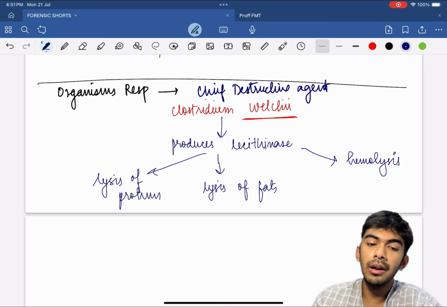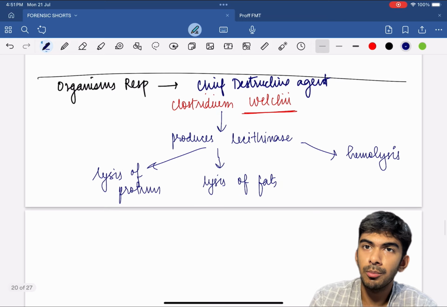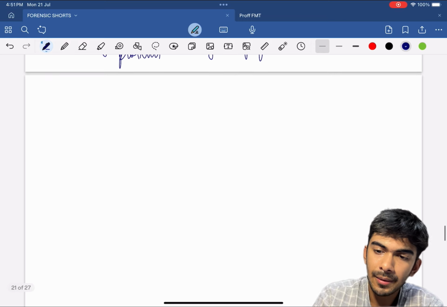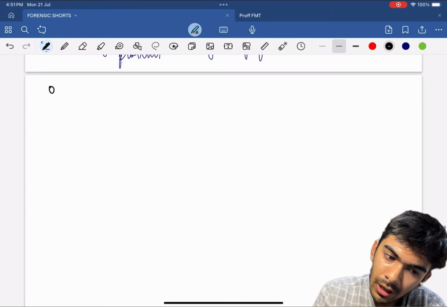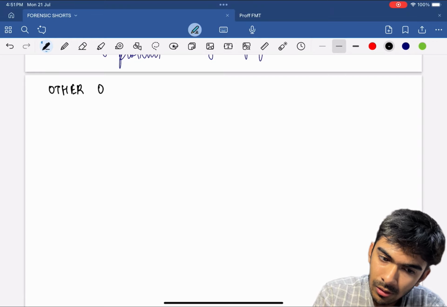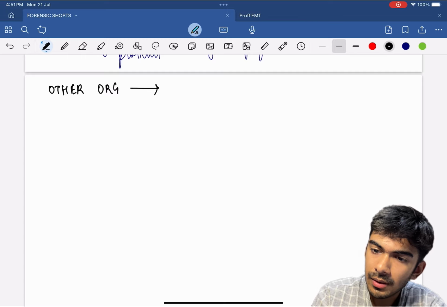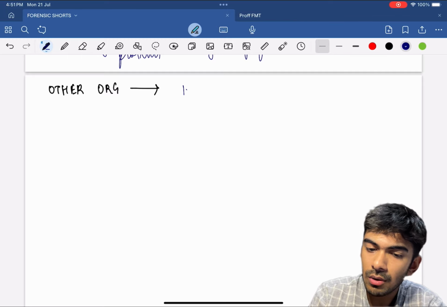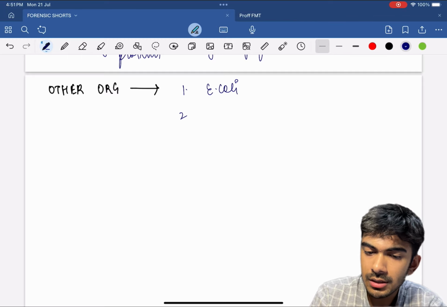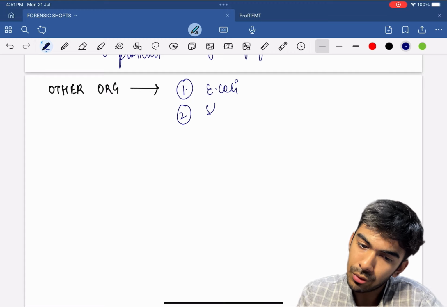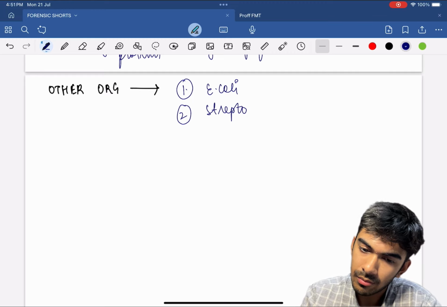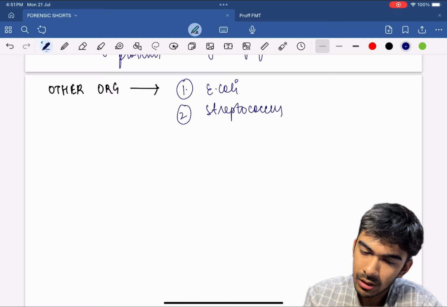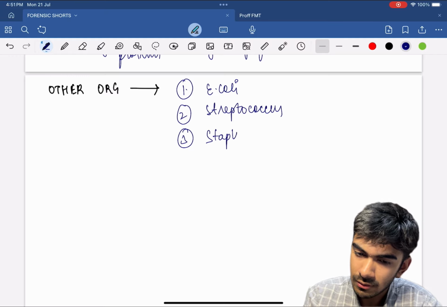Okay. So there are other organisms also which are responsible for putrefaction. The other organisms are, first, E. coli, another is Streptococcus, and third is Staphylococcus.